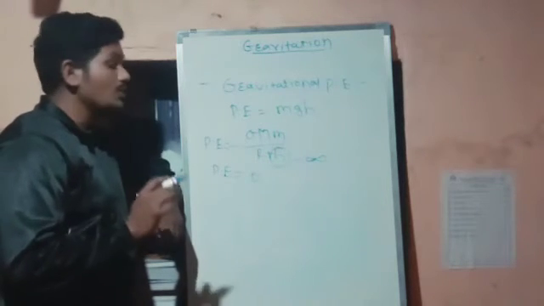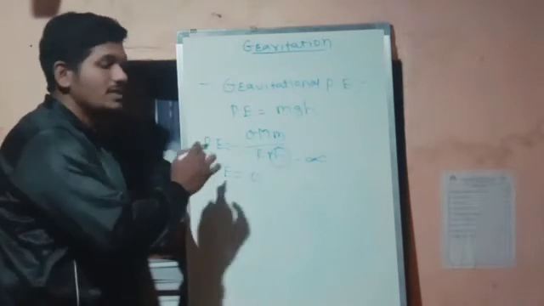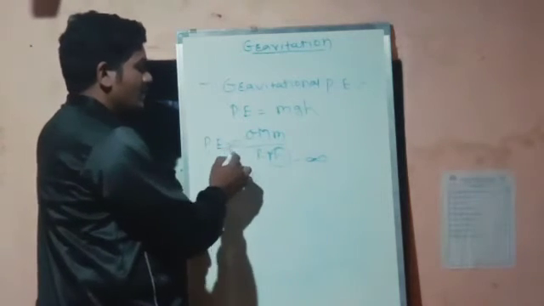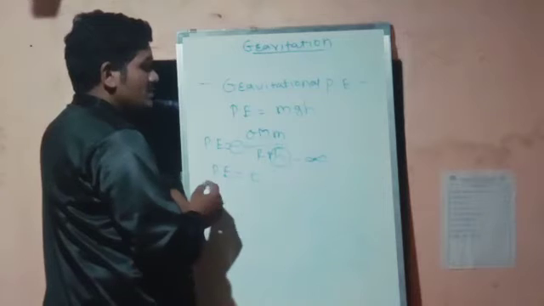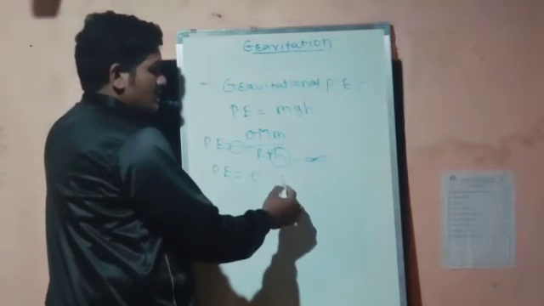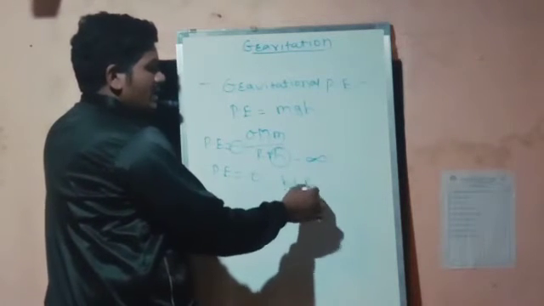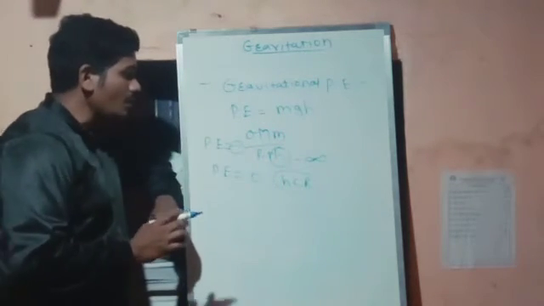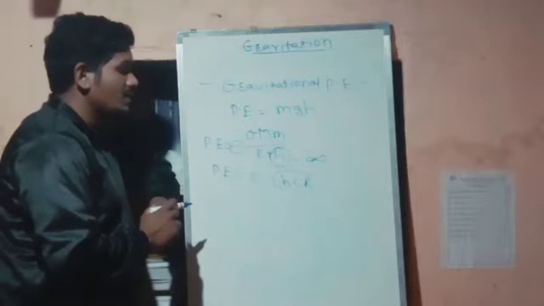This is how we can understand it with the help of this formula. But you will be wondering about this negative sign. The negative sign is there because h is much smaller than r.